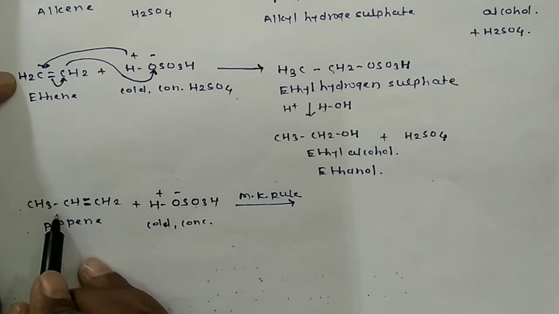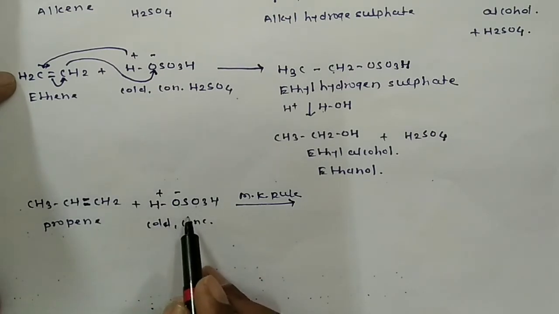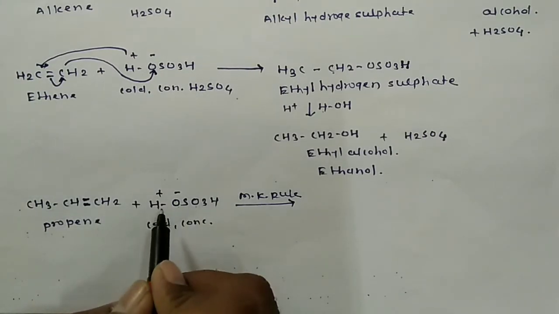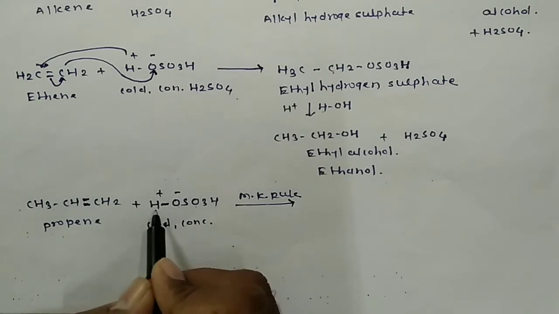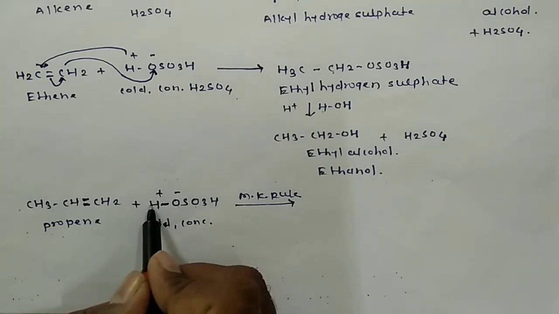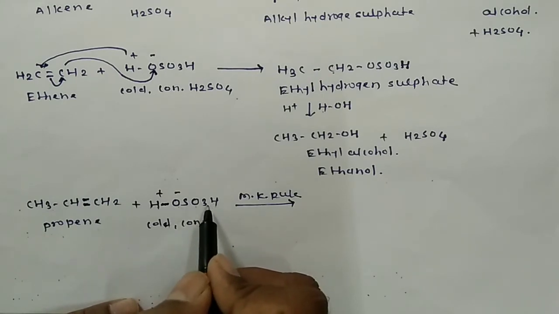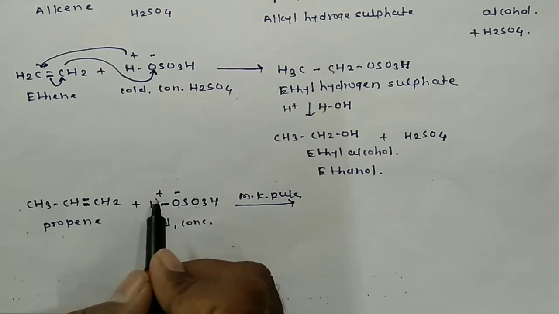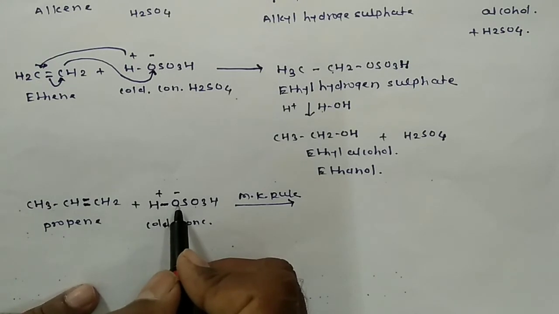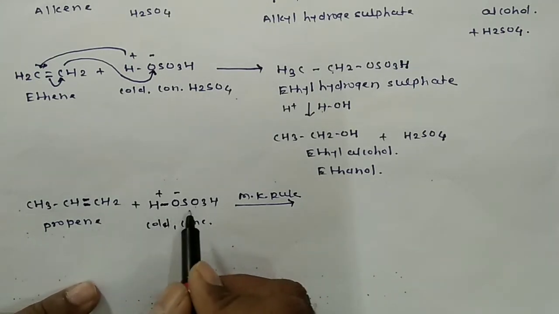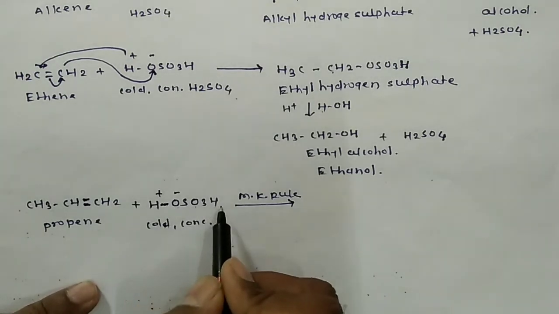So this is our alkene and this is the reagent, and this reagent is unsymmetric because it has two different charges, H plus and OSO3H group. These are the two different groups, so it is an unsymmetric reagent. Then according to this Markovnikov's rule, what is the negative part? OSO3H.